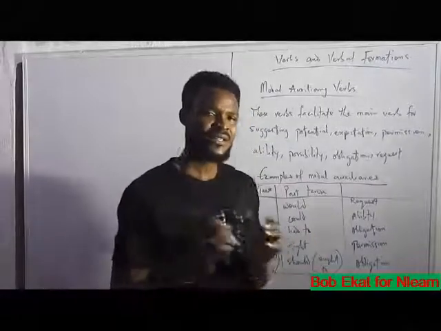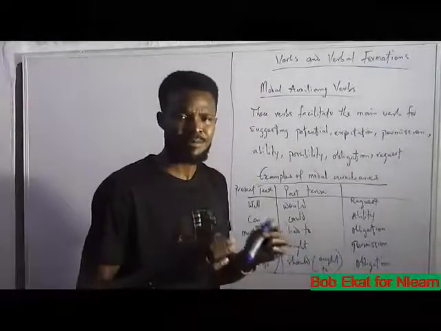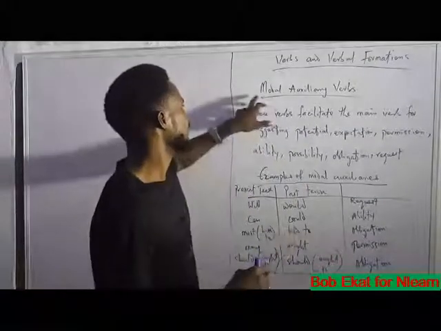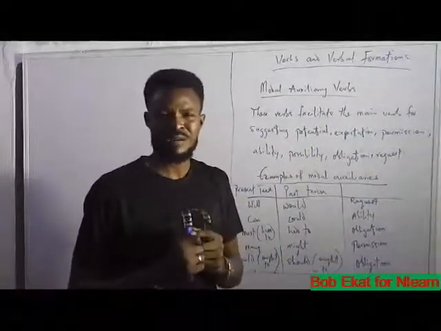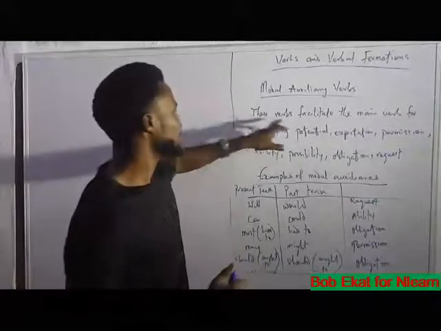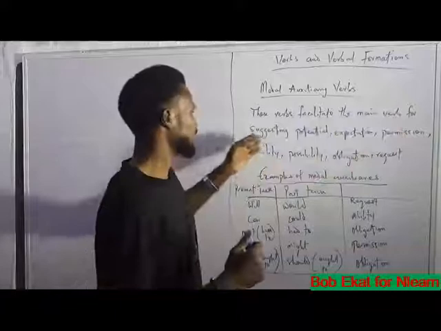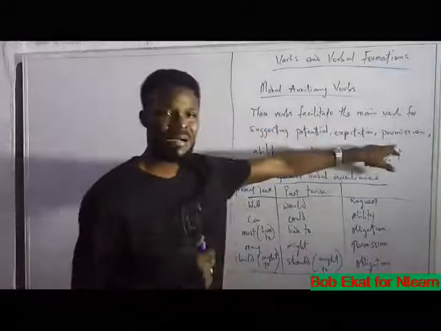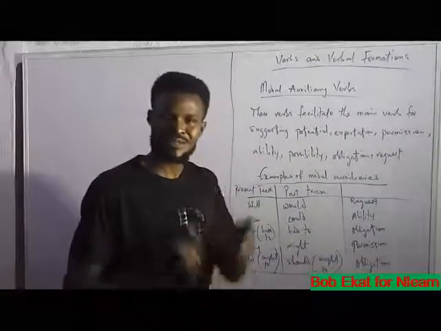Now, let us look at this important type of verbs. It is modal auxiliary verbs. What do we mean by modal auxiliary verbs? These verbs facilitate the main verb for suggesting potential, expectation, permission, ability, possibility, obligation, and request.